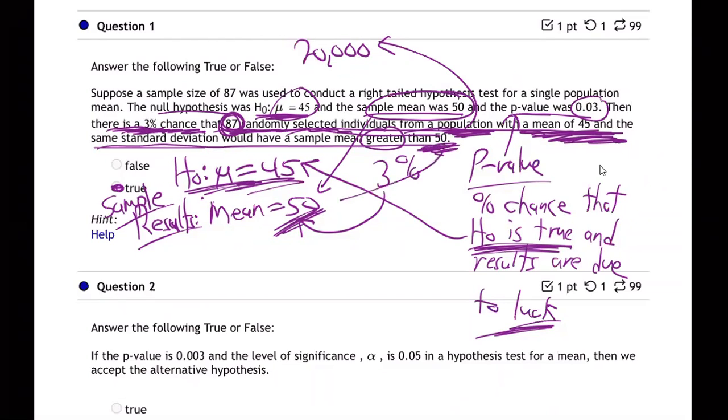What's the chance you would have such a high average from your sample of 87 people, if the real average is 45? 3%. That's exactly what the p-value is. It's the percentage chance the results are luck. So that's true. They're saying exactly the right thing there. That's what the p-value is.